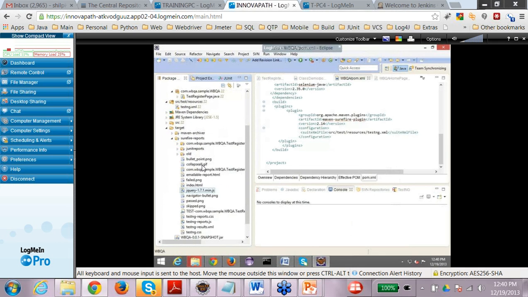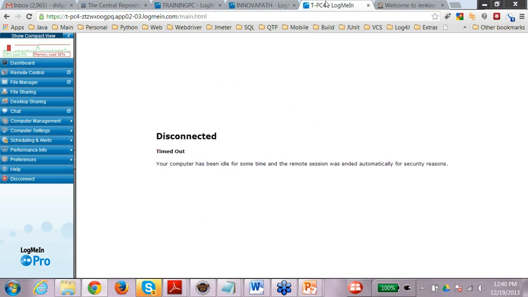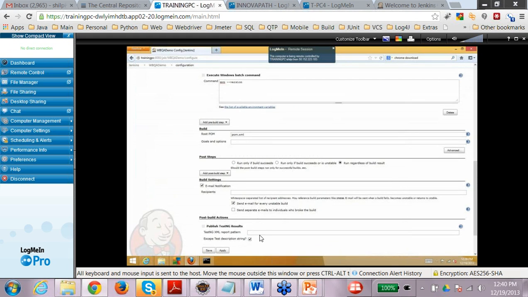All the results are here in index.xml. Actually, the results are in testng-results.xml, which are published there. If you are saving your TestNG results in a file with a different name, then you have to mention that in your Jenkins job, that this is the file having the result data.